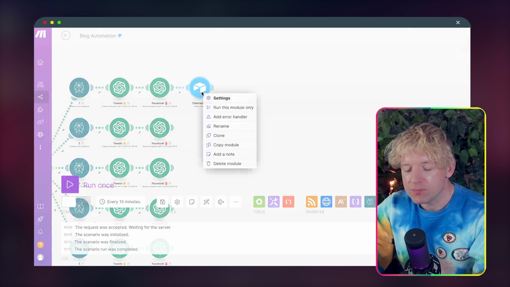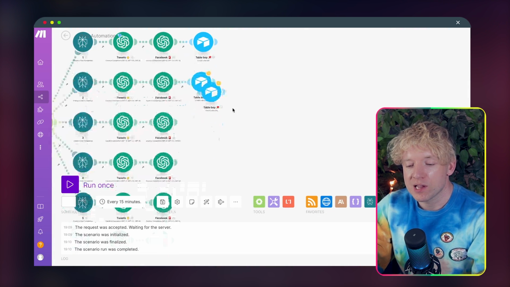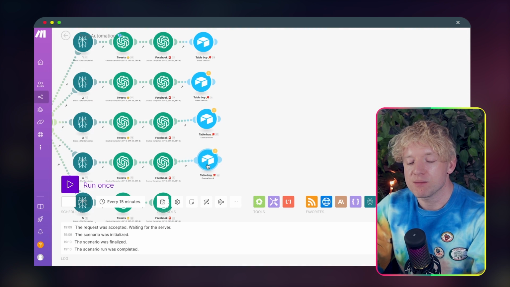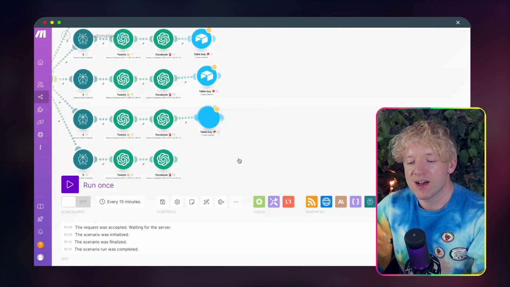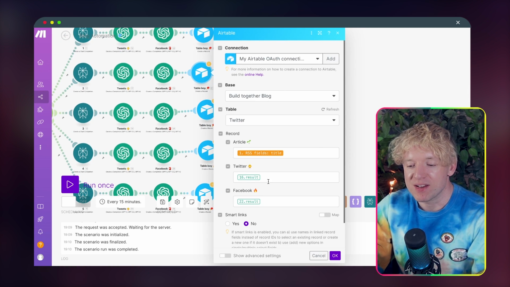There you go. Table Boy, clone him, bring him down. There's something really satisfying, by the way, about cloning these guys and bringing it down. I think it just looks sick. Then, of course, we need to click on him because he's not going to have any of this stuff.